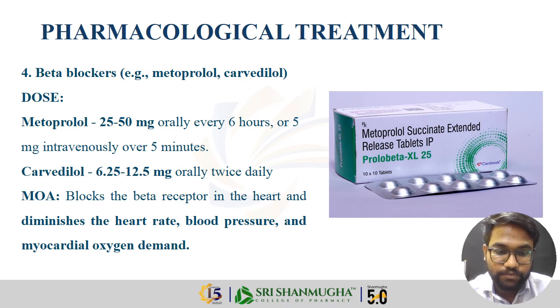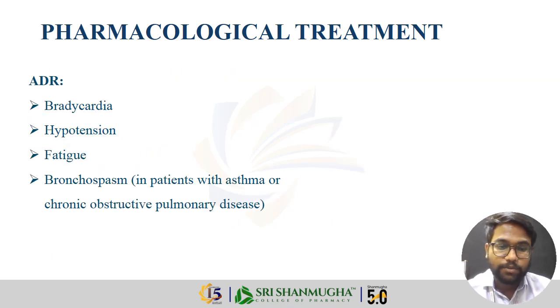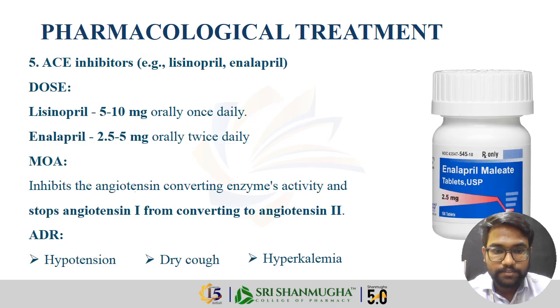Its mechanism of action is that it blocks the beta receptor in the heart and diminishes the heart rate, blood pressure, and myocardial oxygen demand. Its ADRs are bradycardia, which means decreased heart rate, then hypotension, fatigue, and bronchospasm in patients with asthma or chronic obstructive pulmonary disease.